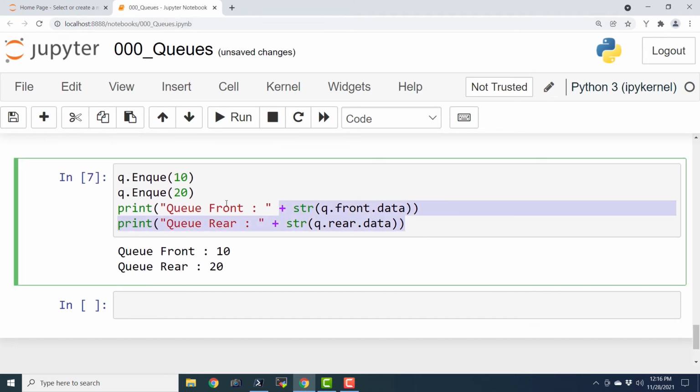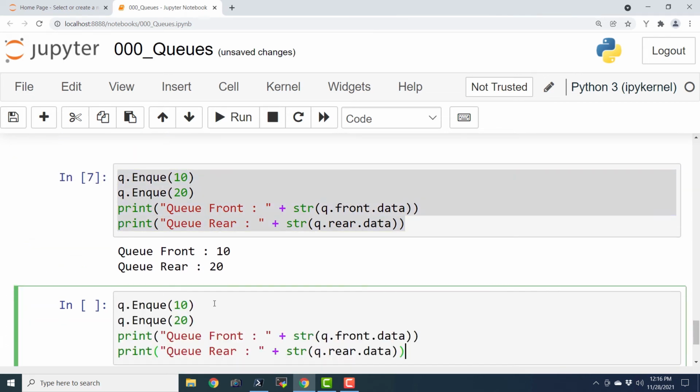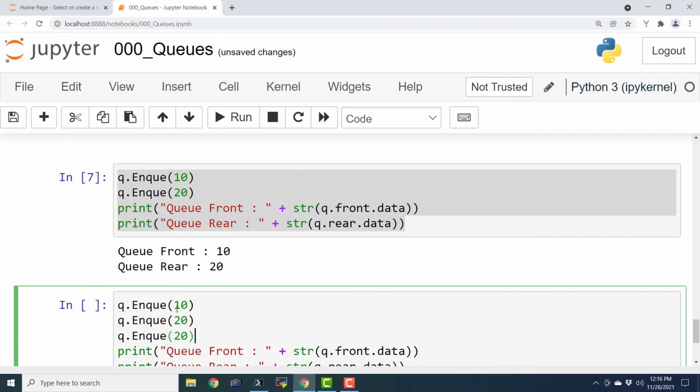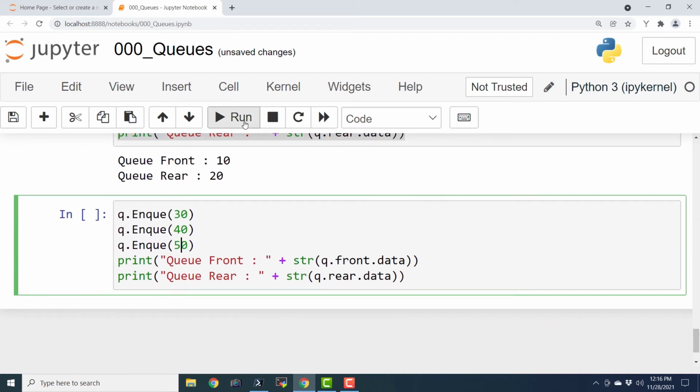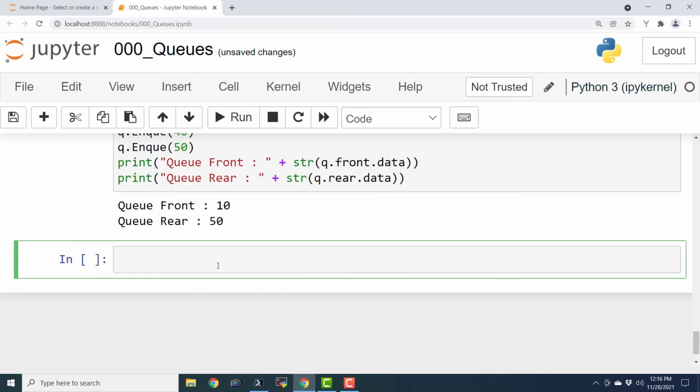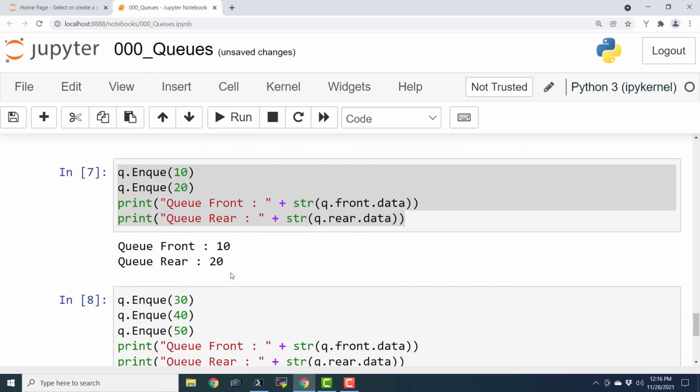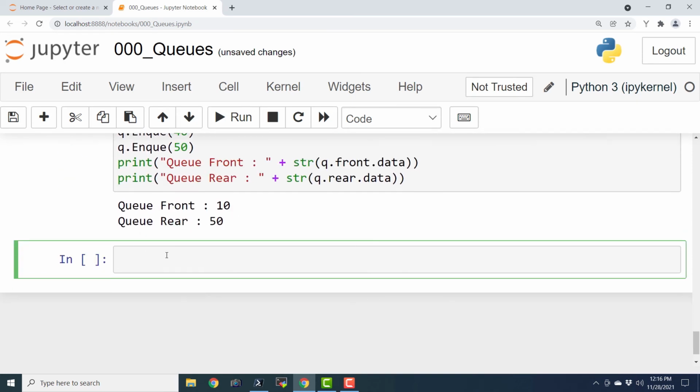Now I am going to copy again this entire cell as it is, and I am going to say here 30, 40 and 50. And if I execute this, this is 10 and 50. Okay. And now we are going to dequeue the stuff. Dequeue operation happens in the front. So after dequeue operation, we are going to have 20 in the front and 50 in the rear.